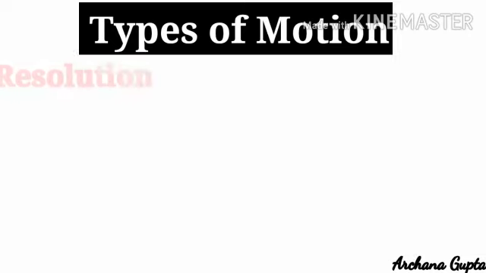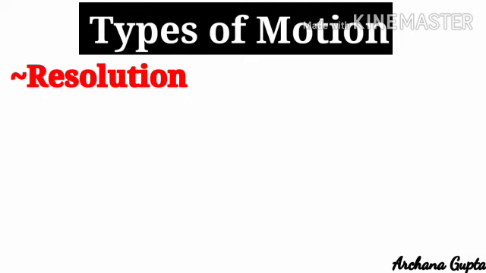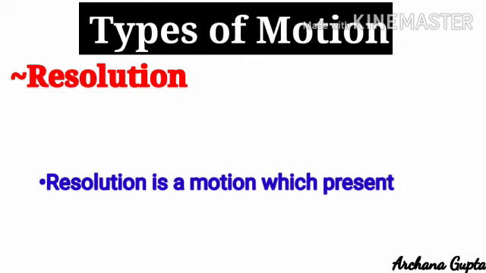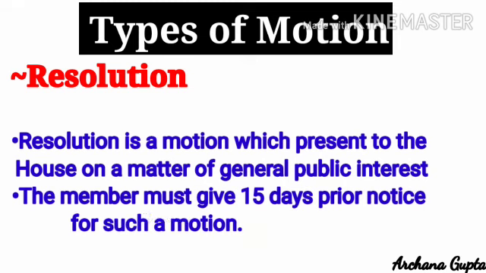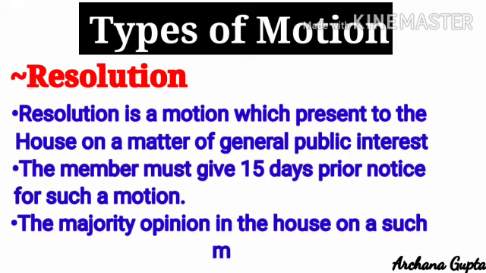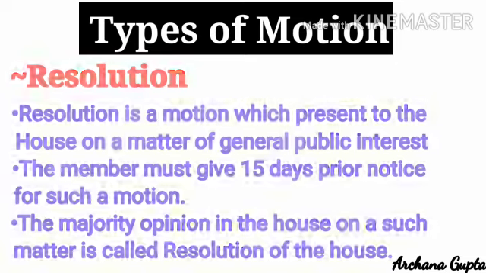Now here we will talk about another topic of parliamentary procedure, that is resolution. Actually, resolution is a motion presented to the house on a matter of general public interest, and the member must give 15 days prior notice for such a motion. The majority opinion in the house on such a matter is called resolution of the house.